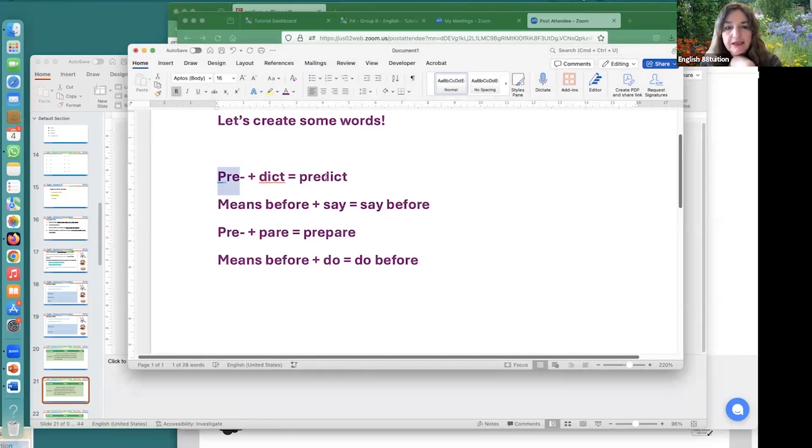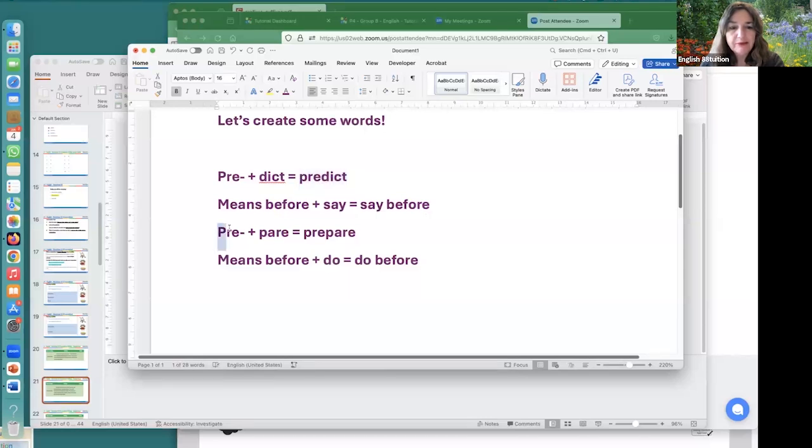So the prefix pre means before. So what does predict mean? It means say before. So this originally was two words, before and say. So say before. Okay. Do you get it? Yeah. Have a look at another one.